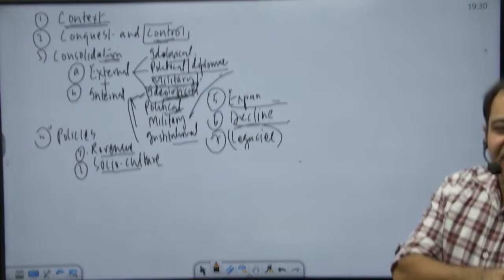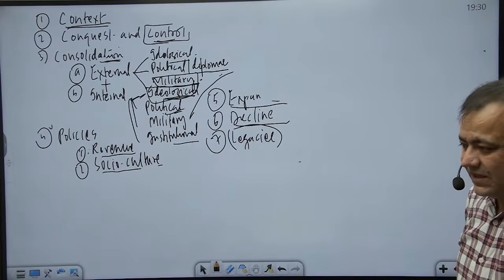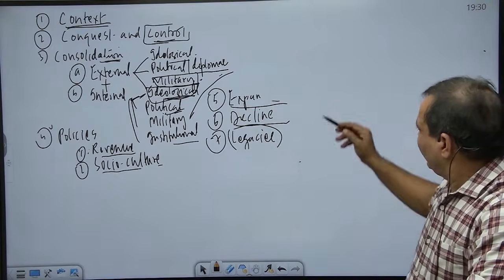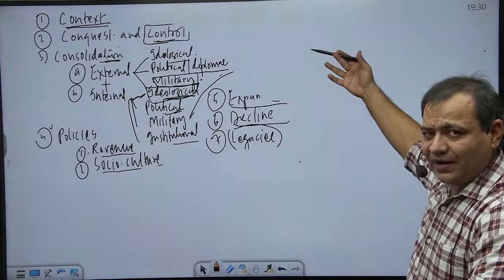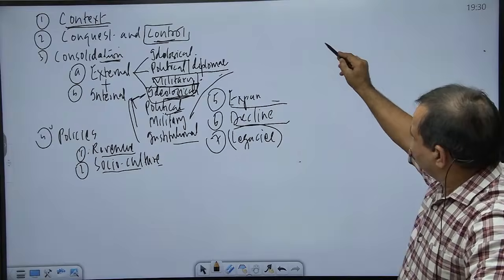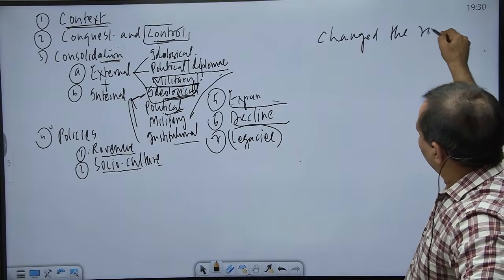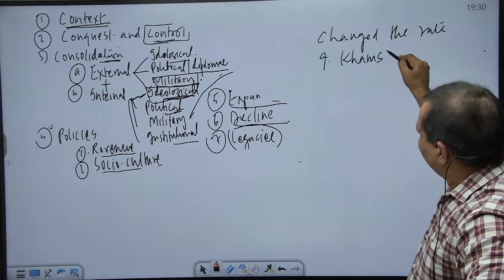So let us begin with his very famous remark that he made a change in the taxation. This is a story kind of thing. Some of you may be knowing. And that he changed the rate of hums.